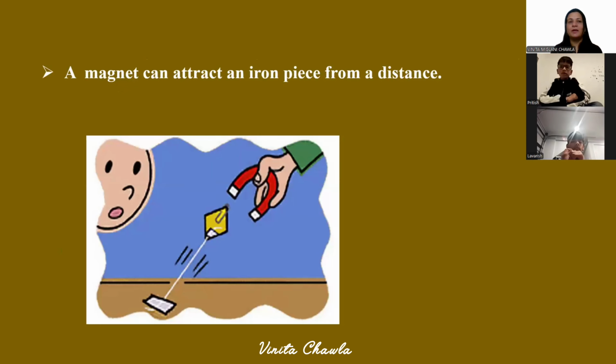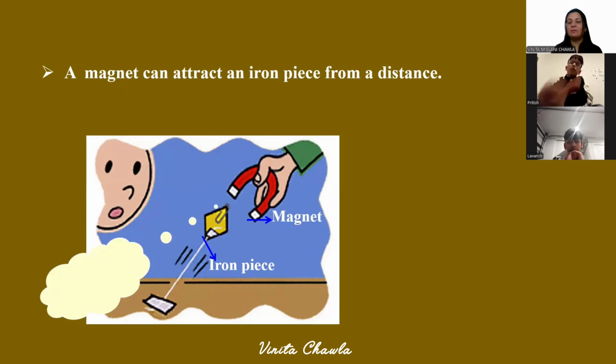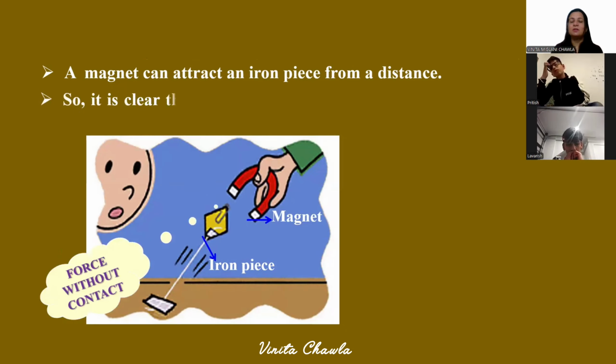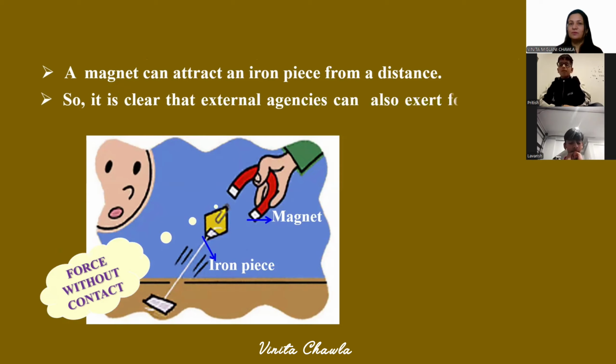But what about a magnet? A magnet can attract an iron piece from a distance. So, is this a contact force? Do you see any physical contact between the magnet and the iron piece? No, no ma'am. There is no physical contact between the iron piece and the magnet, but still the magnet can attract it. That is magnetic force. So these are the kind of forces which are without contact, non-contact forces we say.